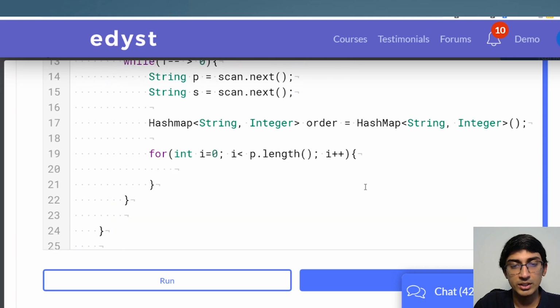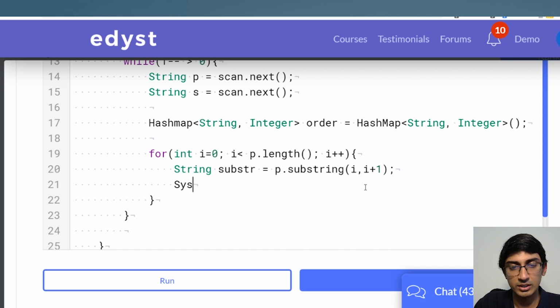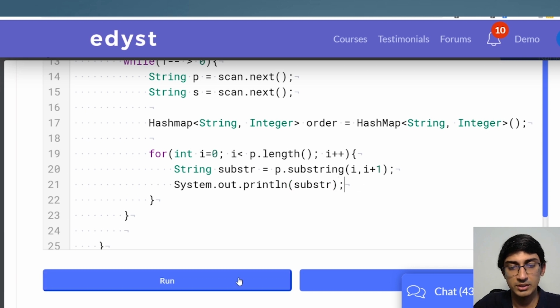For this particular substring, to get the value at 0, for example, we'll take String substring is equal to p.substring(i, i plus 1). I'll actually print this out so you'll understand what's happening. System.out.println(substring), and just print this one.